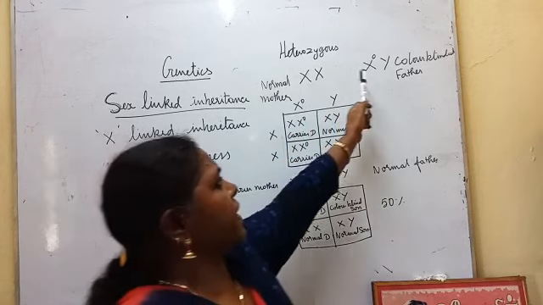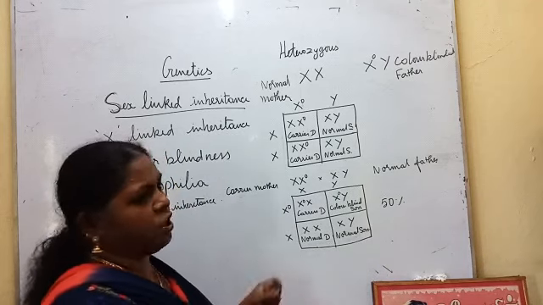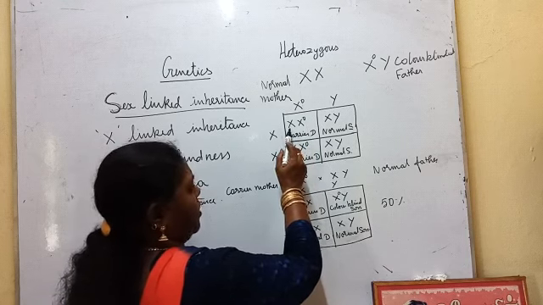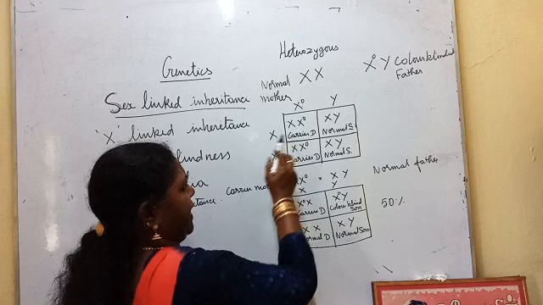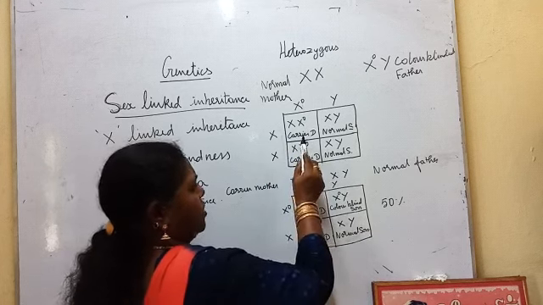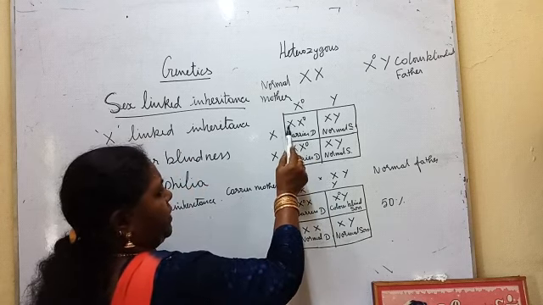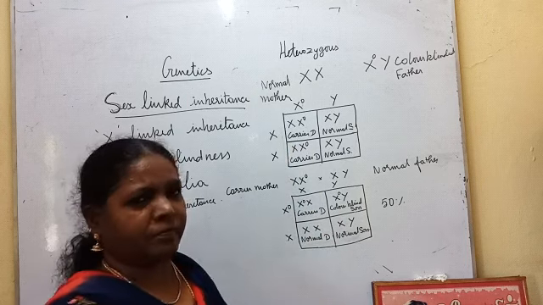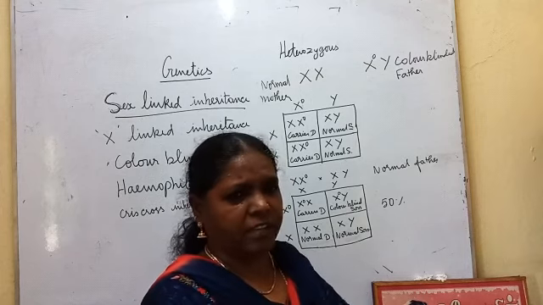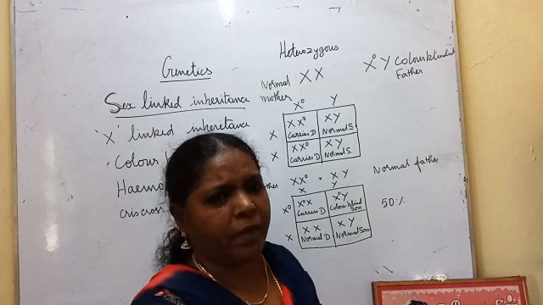A normal mother marries a color blind father. What are the possibilities for the children? They have a carrier daughter. Why is she called a carrier? Because she got one dominant gene and one recessive gene. Whether one dominant gene is there or two, that person will have the dominant character.